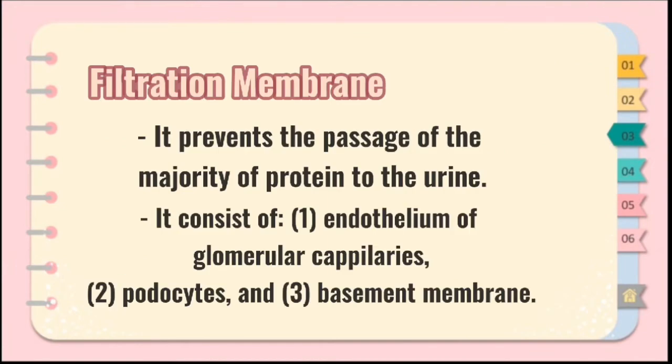The filtration membrane is located between the glomerulus and Bowman's capsule. Its function is to prevent the passage of the majority of the protein into the urine. It consists of the endothelium of the glomerular capillaries, the podocytes, and the basement membrane.